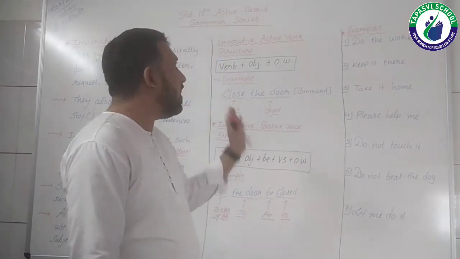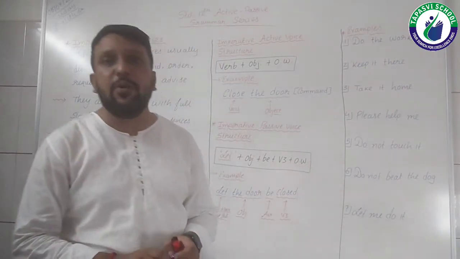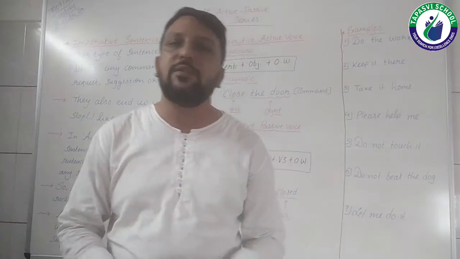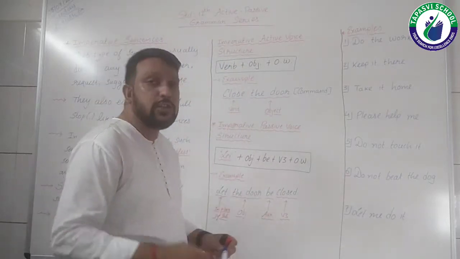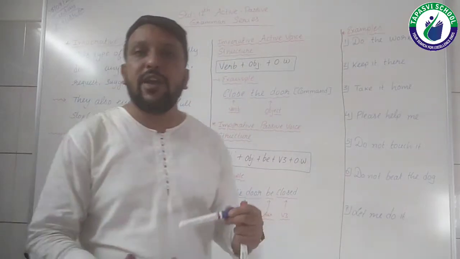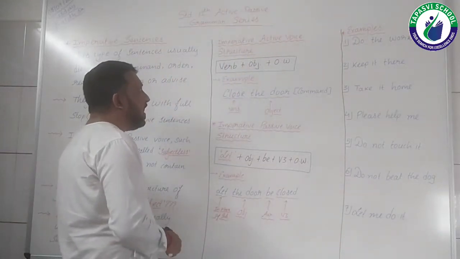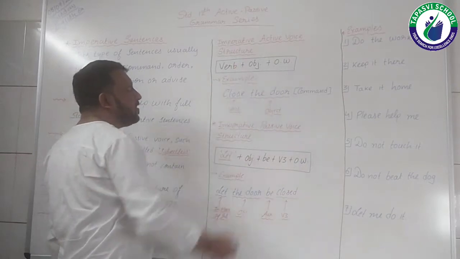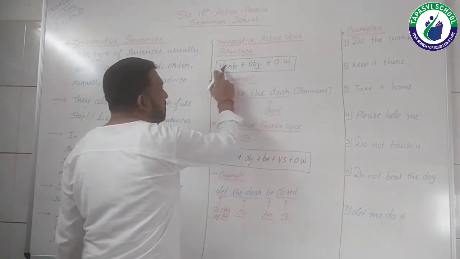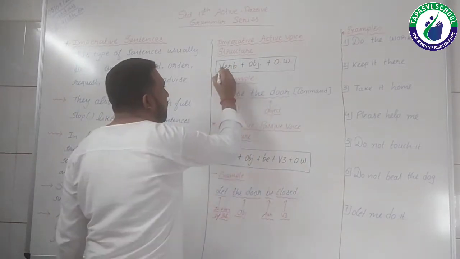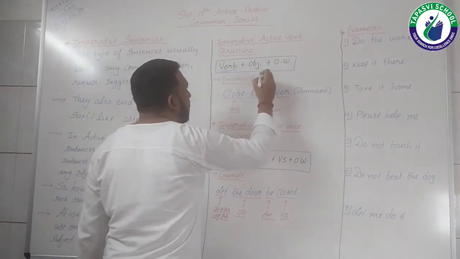Now this is imperative active structure and imperative passive structure. So let's see what is so unique in imperative active and imperative passive. If you can see, students, that here in imperative active structure, what is missing? It starts with the verb, if you can see over here, right?